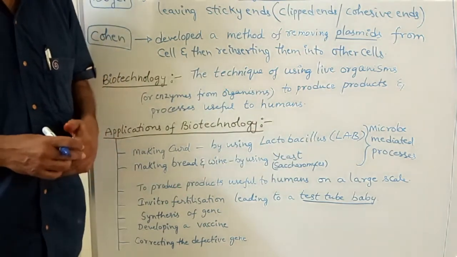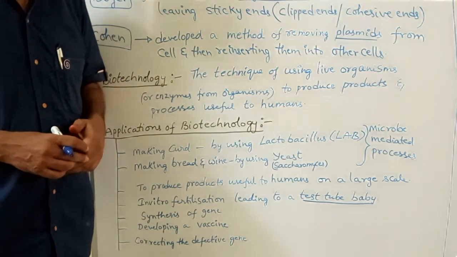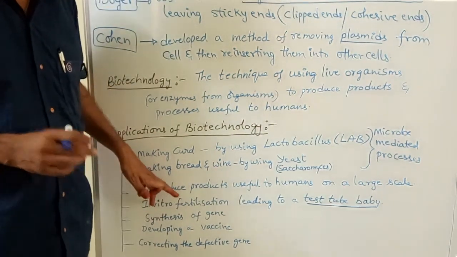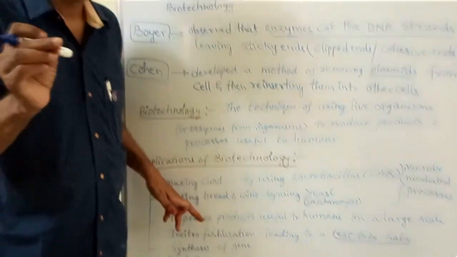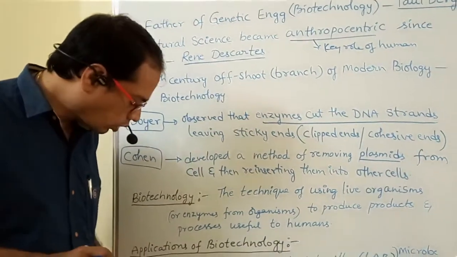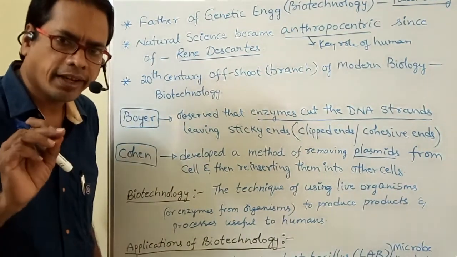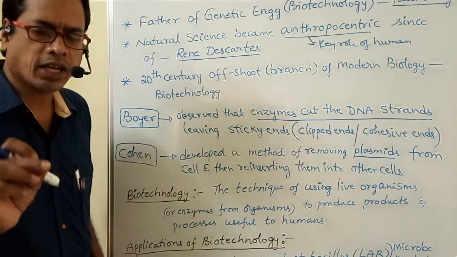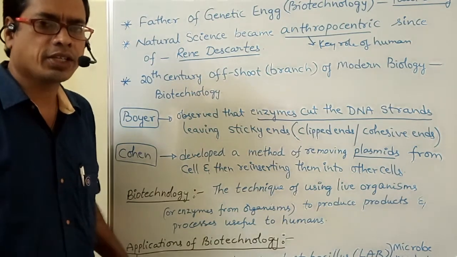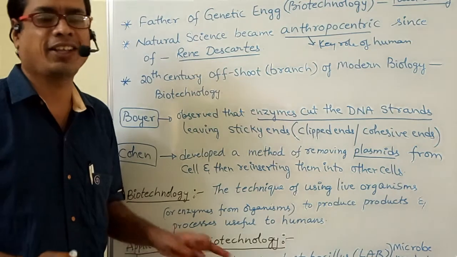test tube baby. What is in vitro fertilization? The fertilization that occurs in the test tube. In vitro means test tube. The fertilization that occurs in the test tube is called in vitro fertilization.